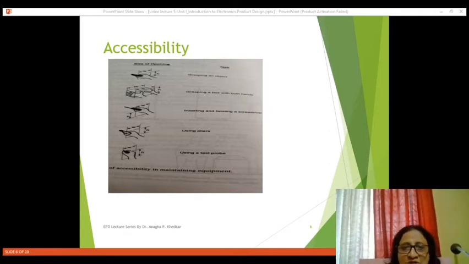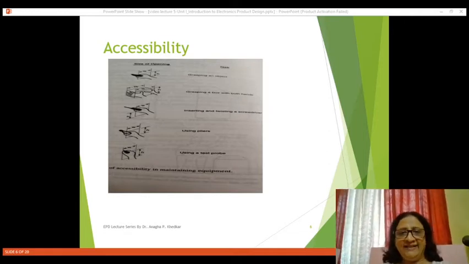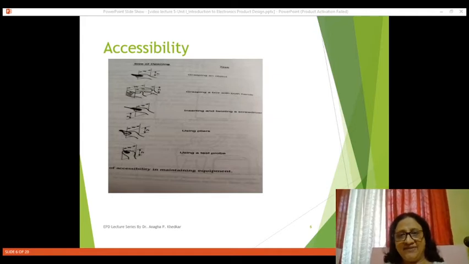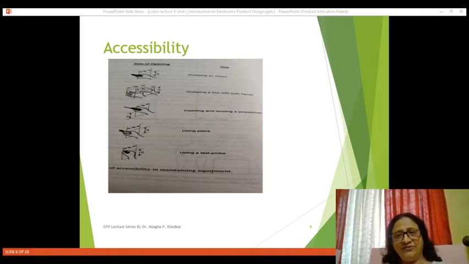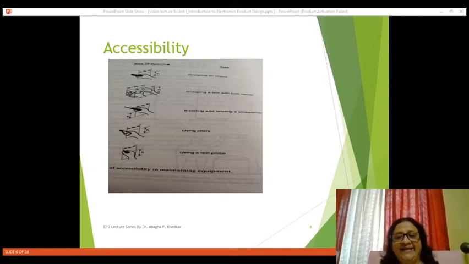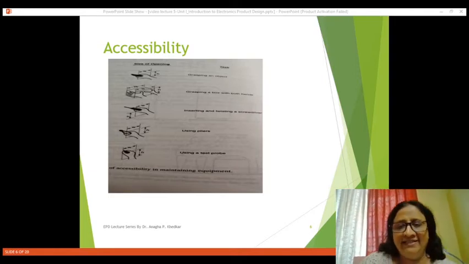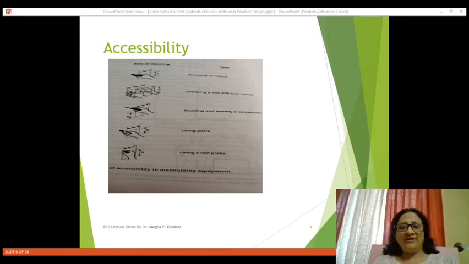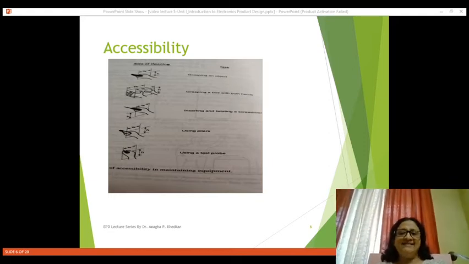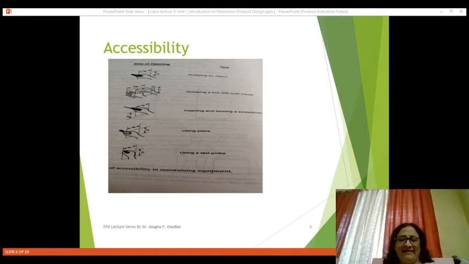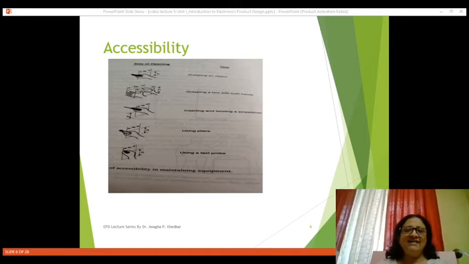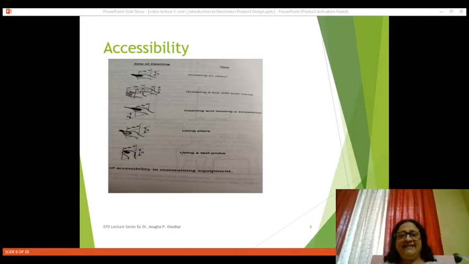Whatever a person wants to access a particular product, anything, then it should be easily accessible. What this diagram shows, it shows different diagrams related with grasping the things, capturing the particular device, then using plier. Like this, different things are displayed over here. This is just for indicating that whatever product is accessed in the particular workplace, then that product must be easily accessible. So you should provide product design such that human will feel easiness into it.